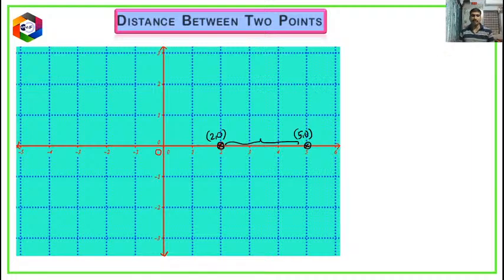So this is the distance. Now let us try to consider here. This is one point and this is another point. Let us observe. Now can you find the distance between these 2 points? Here the point is -2, 0. Here the point is -4, 0. Now what will be the distance between these 2 points?